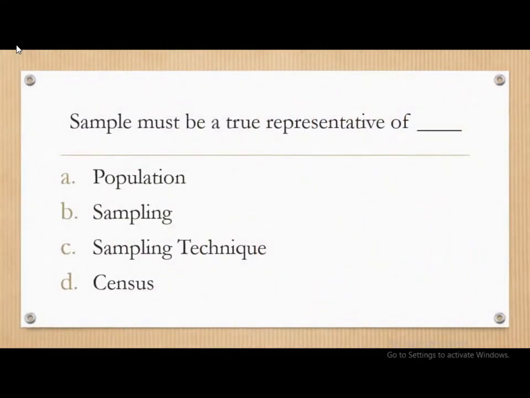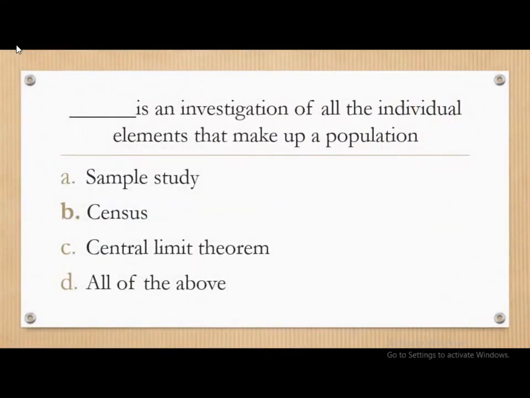Next question, sample must be a true representative of dash. The options are population, sampling, sampling technique, and census. The correct answer is sample must be a true representative of population. Next question.